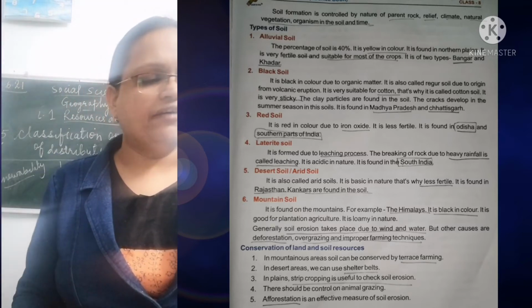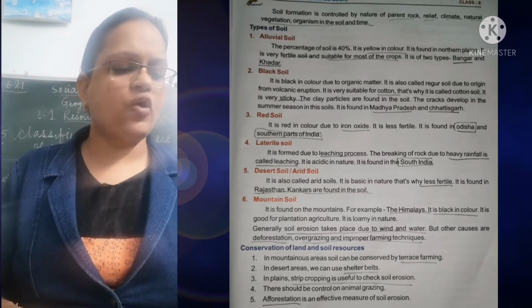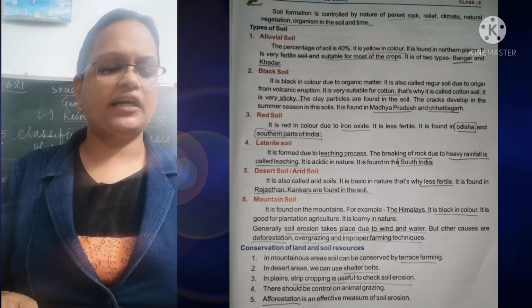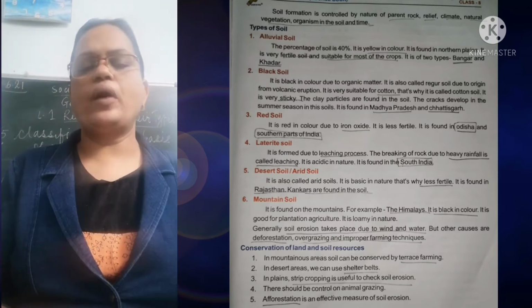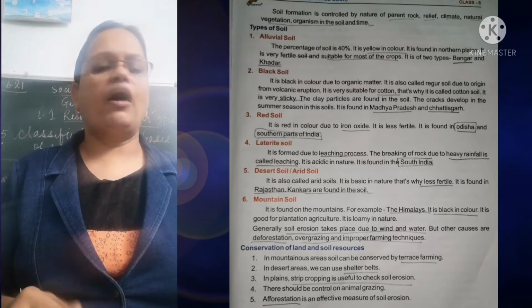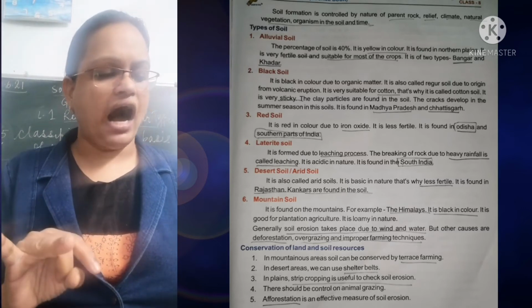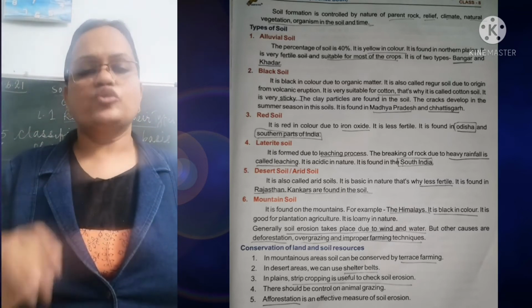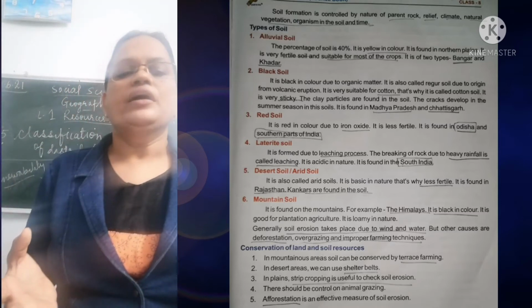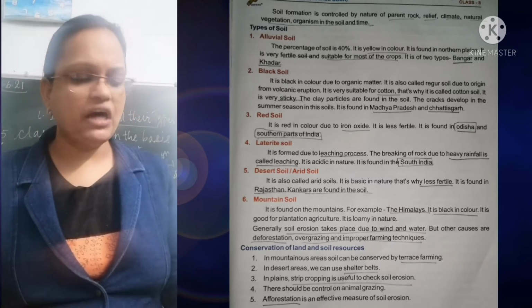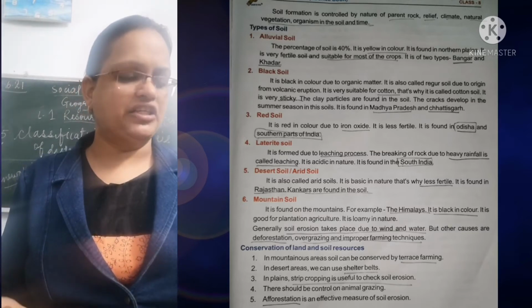Then desert, we have arid soil. It is called arid soil. It is basic in nature. That is why it is less fertile. It is found in Rajasthan. Kankars are found in the soil. Kankars are found, meaning the bones are found in this soil in Rajasthan.